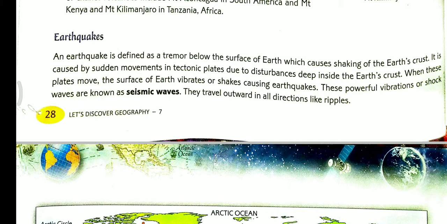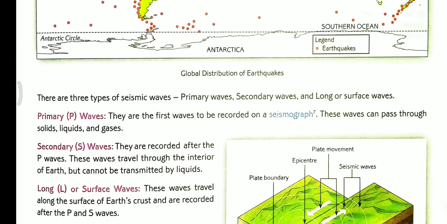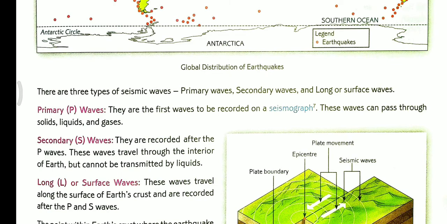These powerful vibrations or shock waves are known as seismic waves. They travel in all directions like ripples. So there are three types of seismic waves: primary waves, secondary waves, and long or surface waves.